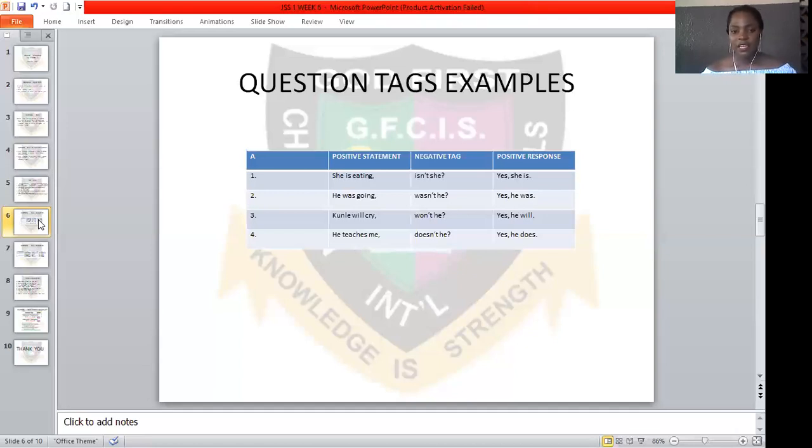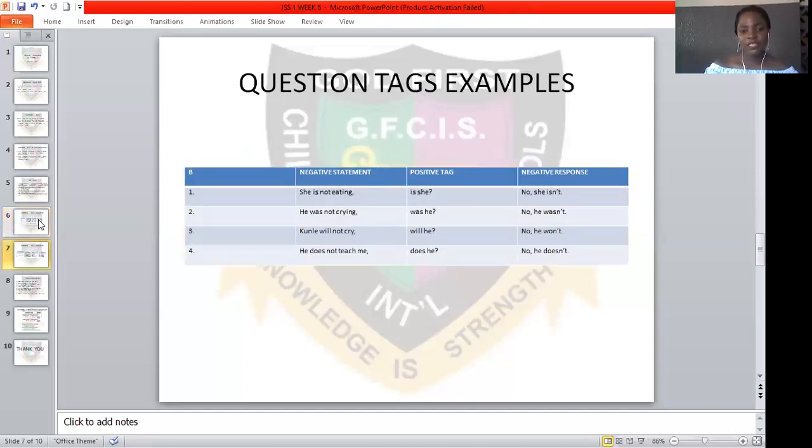Kunle will cry, won't he? Yes, he will. He teaches me, doesn't he? Yes, he does. So taking a look at these sentences, you will notice that the positive statement, the negative tag, and the positive response go hand in hand.